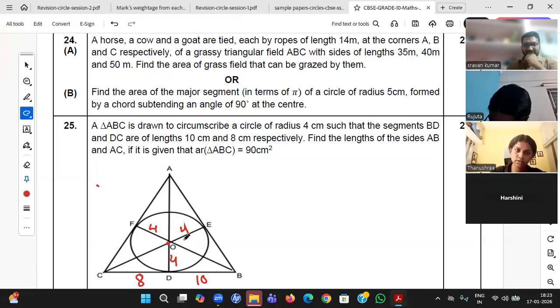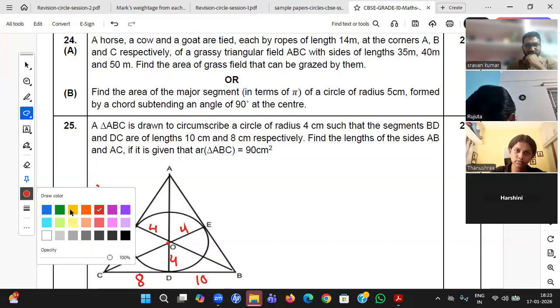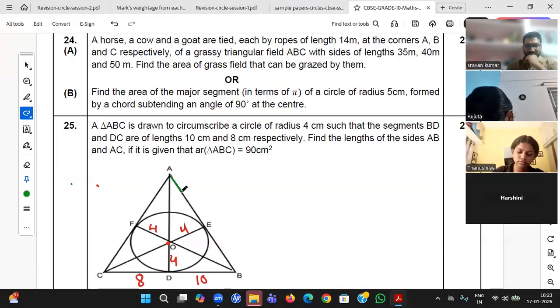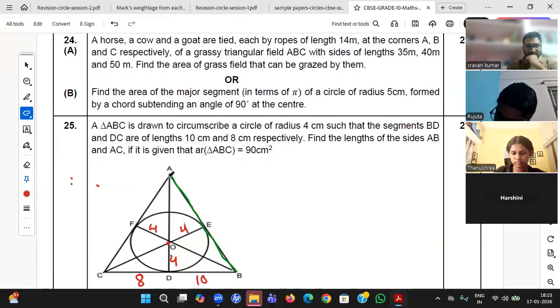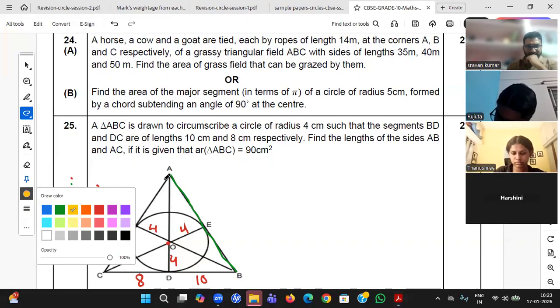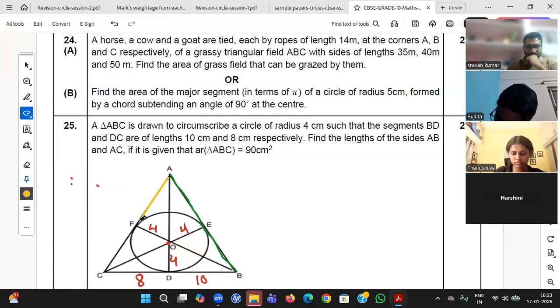Find the length of sides AB. So he's asking you this green color length, and AC. Let me take yellow color. So he is asking the green and yellow color lengths, students.